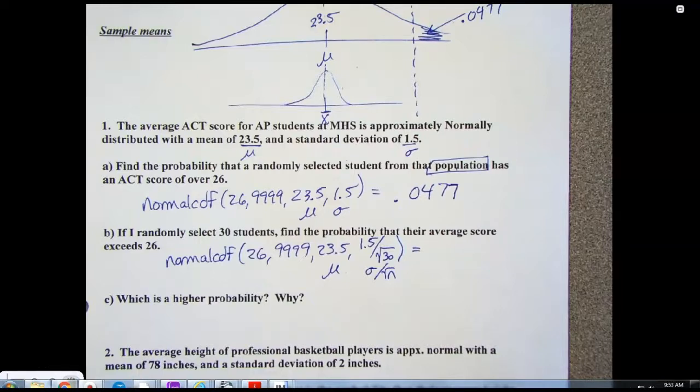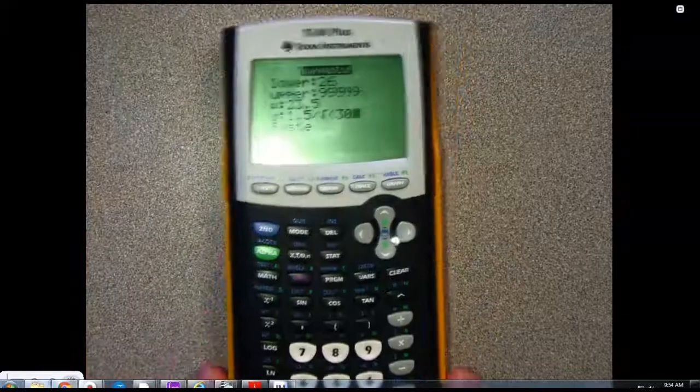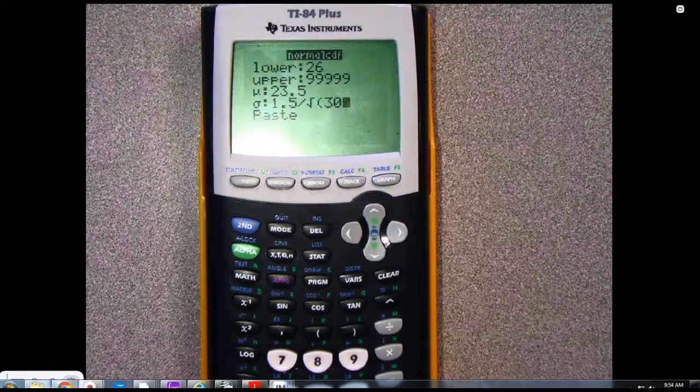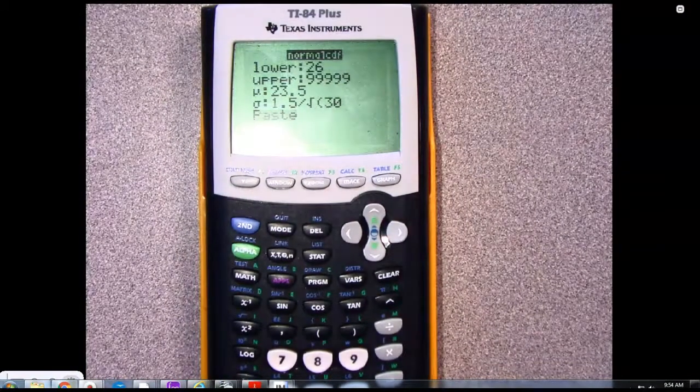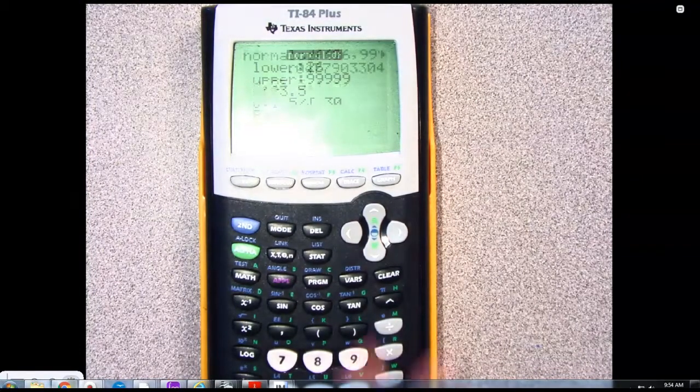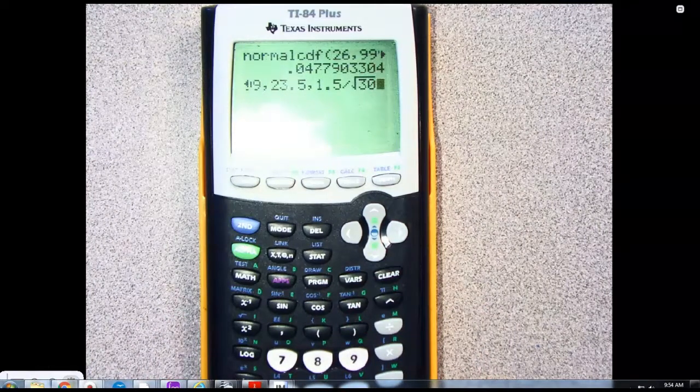And I never bother to figure out the standard deviation. I just type it in like that. You just tell the calculator to do the division part and the square root part. Or if you have the typed out version, I just type it in like that. So don't bother figuring out that the square root of 30 is 5 point whatever, and then 1.5 divided by that. You can get a rounding issue because Riley will put 10 for some reason, because it rounds to 10 somewhere.